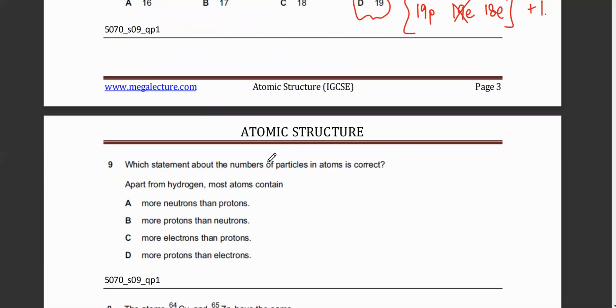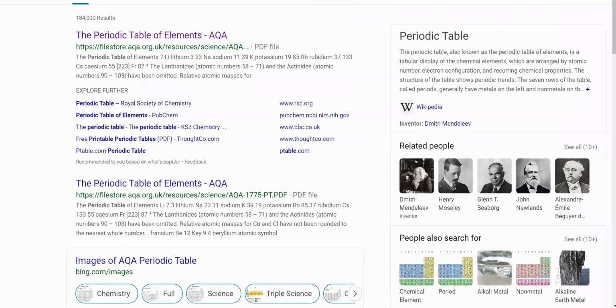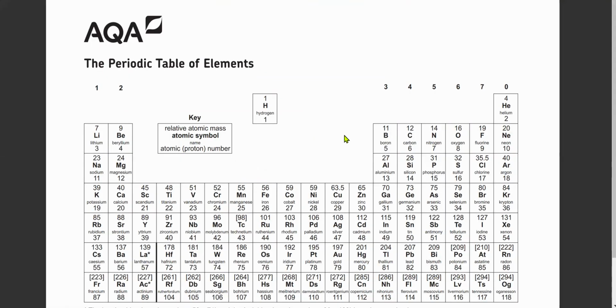Next one is, which statement about the number of particles in atoms is correct? Apart from hydrogen, most atoms contain, first thing, more neutrons than protons. So we need to verify this statement. Do most atoms, and he's talking about most atoms, so he's not talking about all atoms. So let's open the periodic table. Do they contain more neutrons than protons? I'm gonna just pick random atoms, and let's see whether that statement is correct.